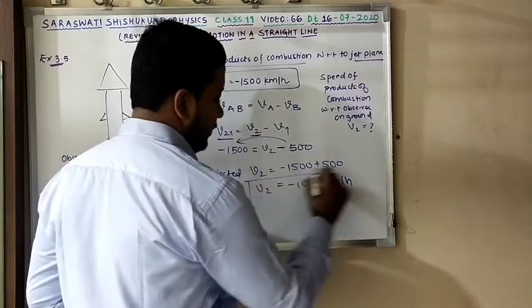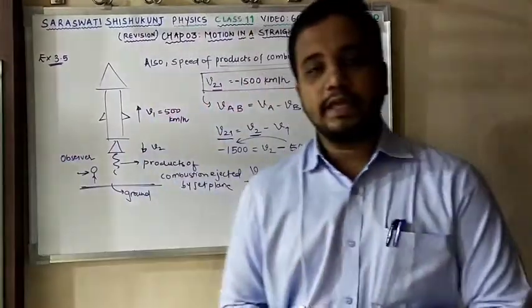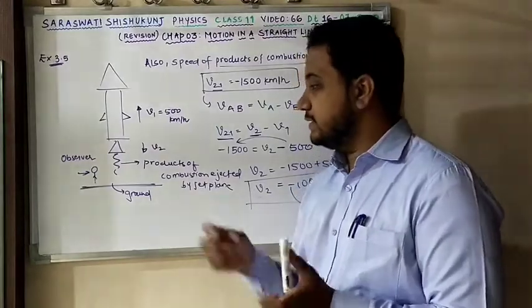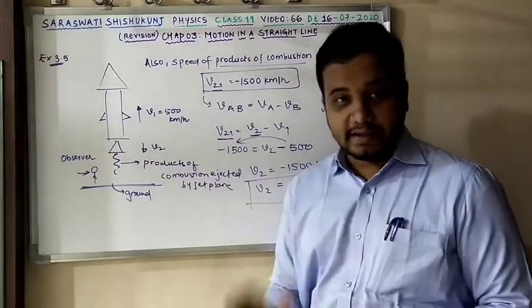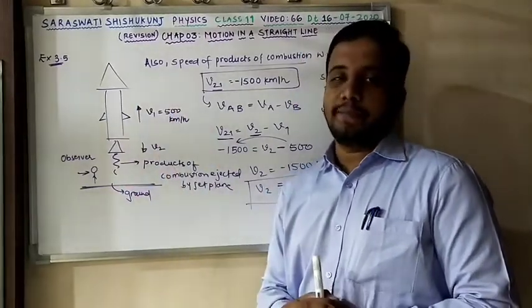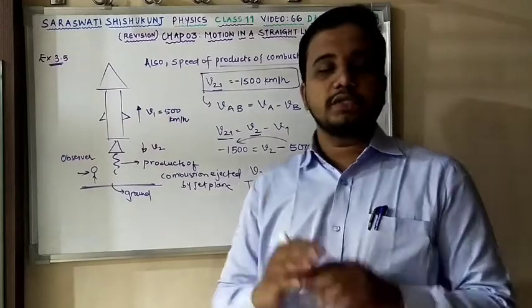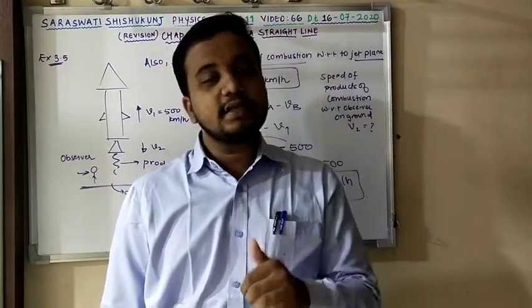Remember, this negative sign represents that the product of combustion ejected has a direction opposite to the direction of the motion of the jet plane. Clear? Because the motion of the jet plane is upwards and the combustion products ejected go downwards.